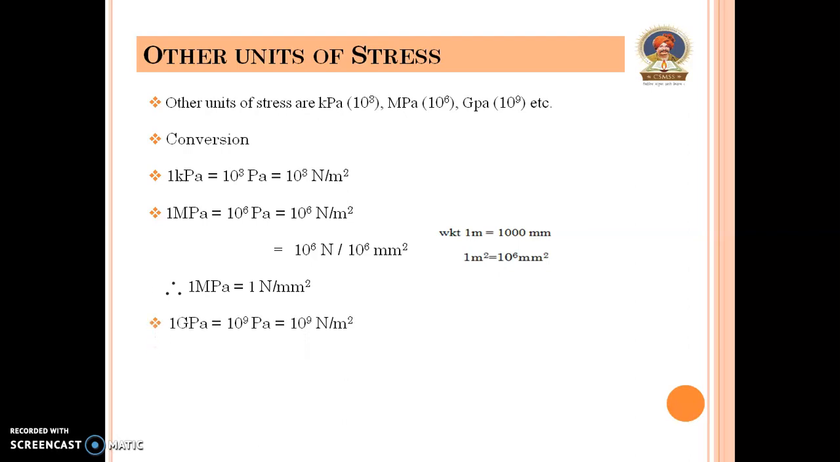Similarly, 1 GPa is equal to 10 to power 9 Pascal, that is 10 raised to 9 Newton per meter square. This Newton per meter square is converted into Newton per mm square. So 10 to power 9 Newton divided by 10 raised to power 6 mm square. Therefore, 1 GPa is equal to 10 to power 3 Newton per mm square.